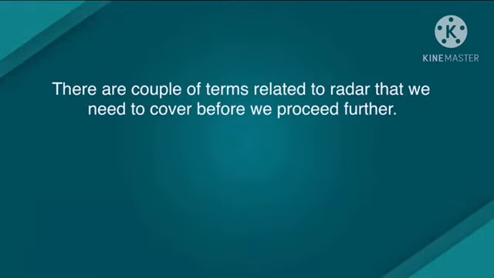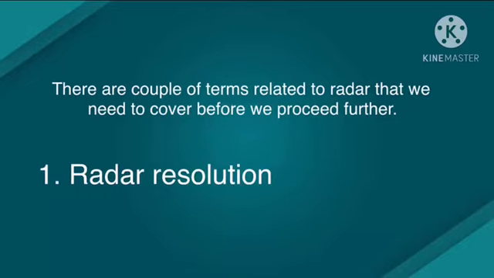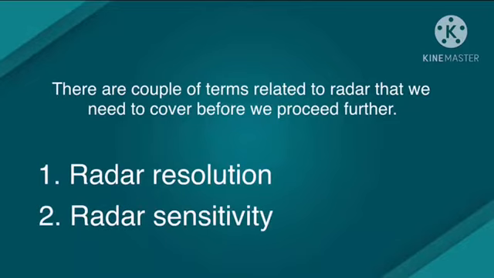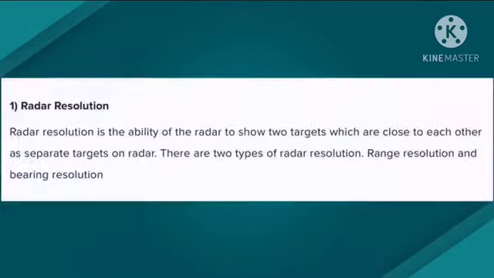There are a couple of terms related to radar that we need to cover before we proceed further. These are radar resolution and radar sensitivity. Radar resolution is the ability of the radar to show 2 targets which are close to each other as separate targets on radar. There are 2 types of radar resolution: range resolution and bearing resolution.